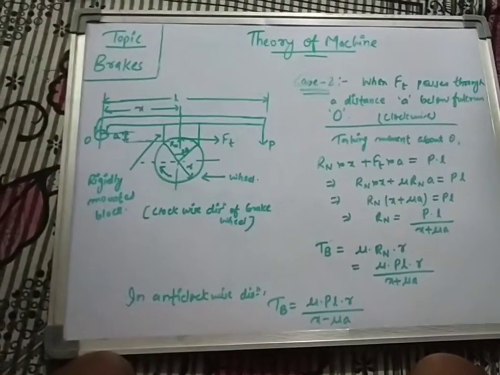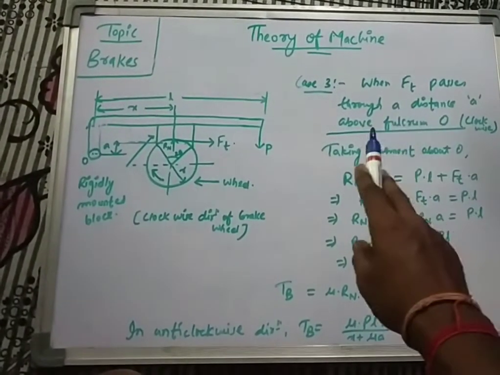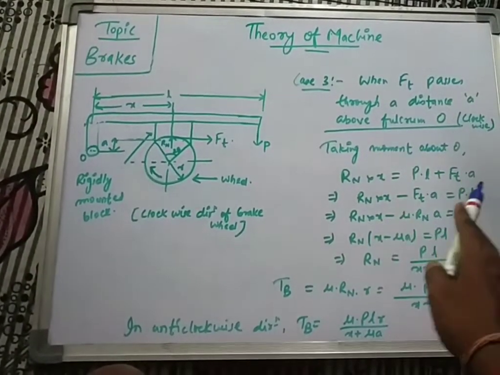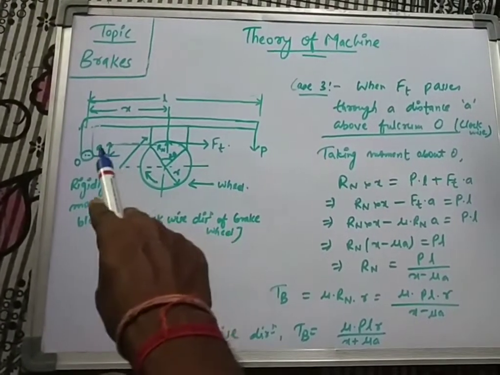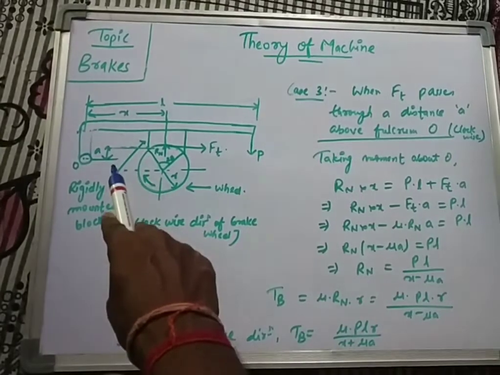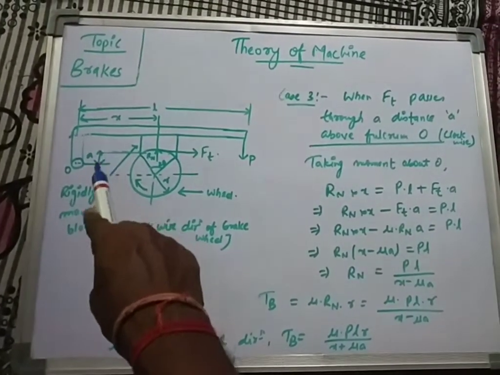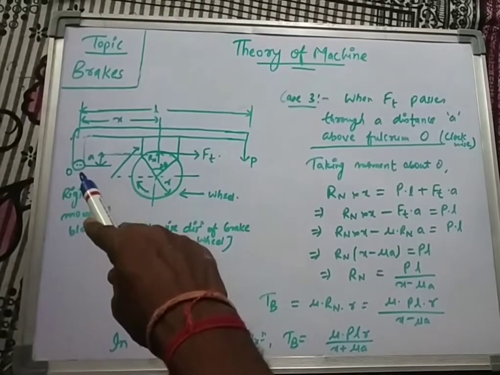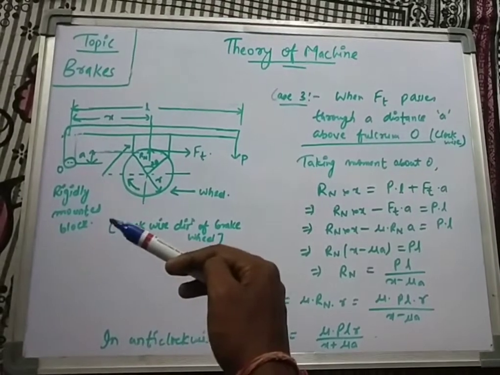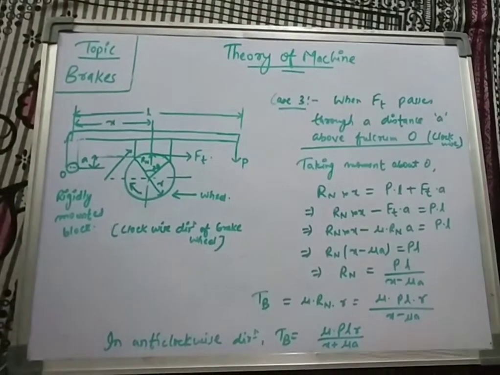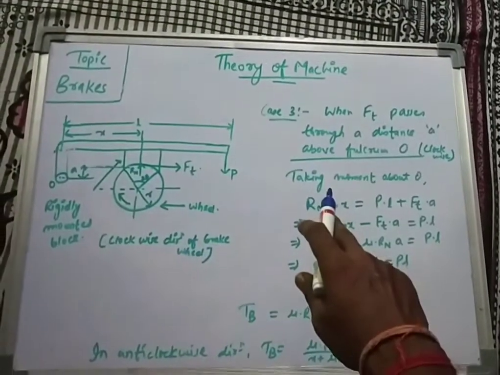Now coming back to the third case. That means when Ft passes through a distance A above the fulcrum O, that means here is the fulcrum O, here is the line of action of Ft, and Ft is at a distance A above the point O, that means the fulcrum O is below Ft by a distance A. So now taking moment, we follow the same procedure as above.